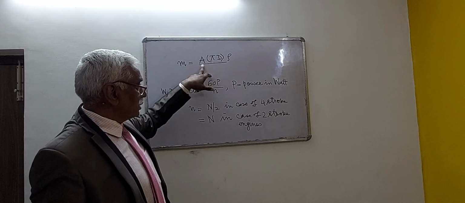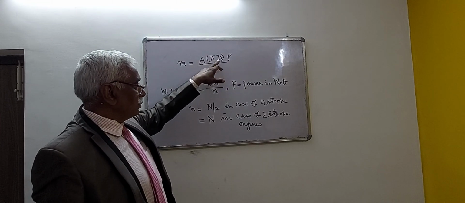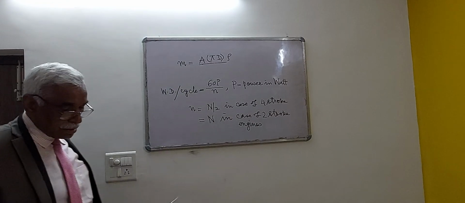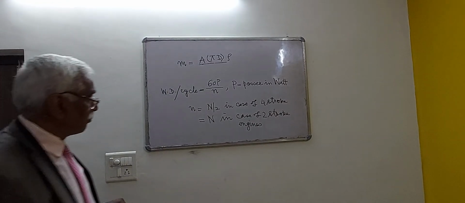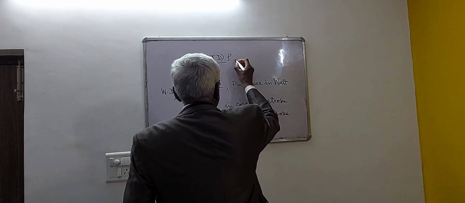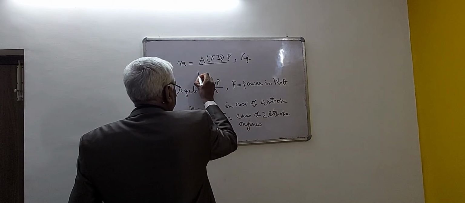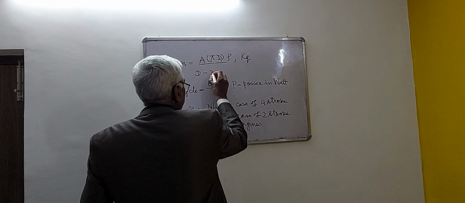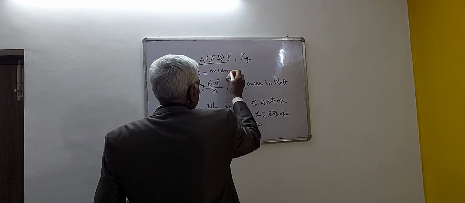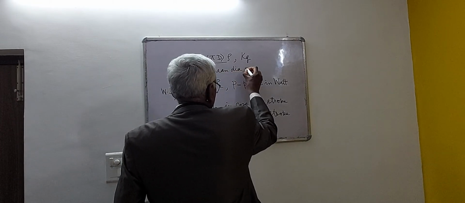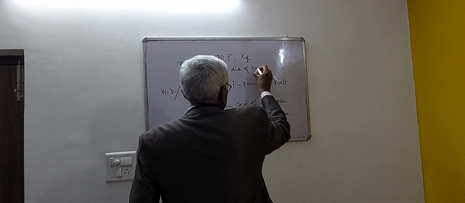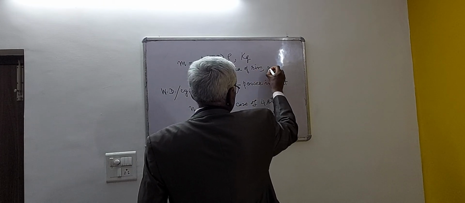A is the cross sectional area of the flywheel rim. D is the mean diameter of the rim, in meters. And mass will be in kg.